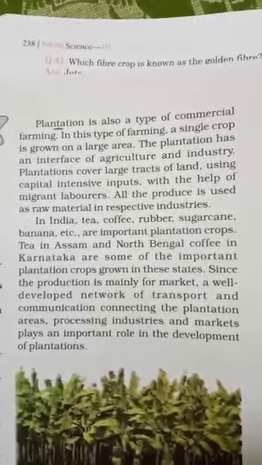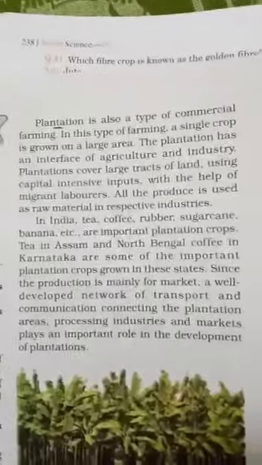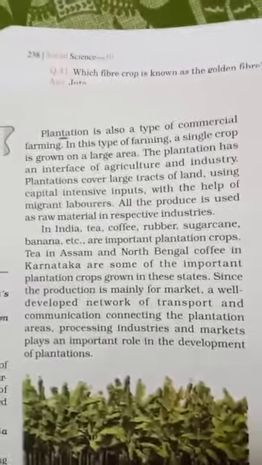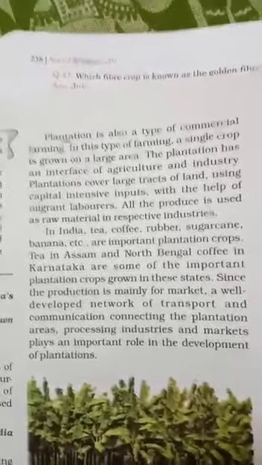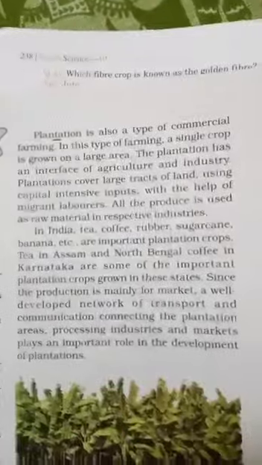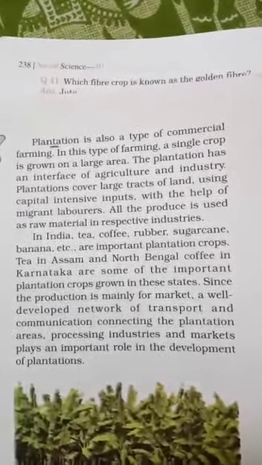Next is plantation agriculture or plantation farming. It is a type of commercial farming, and in this farming one single crop is grown in a large area. The plantation has an interface of agriculture and industry. That means it communicates between agriculture and industry.